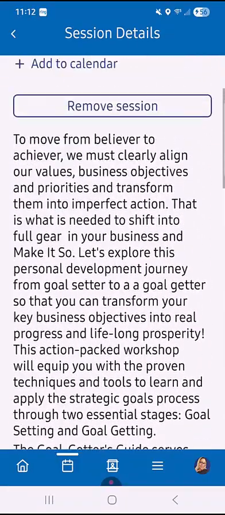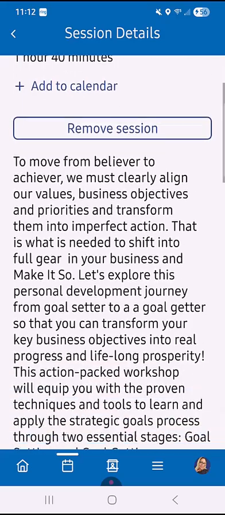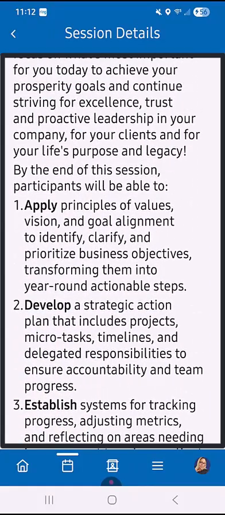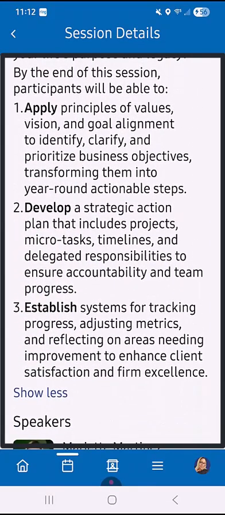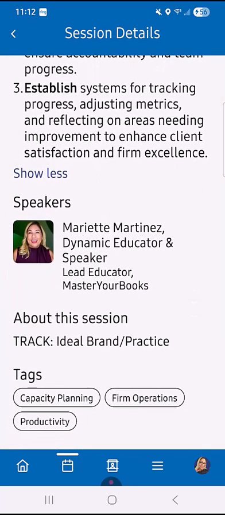But this is a great example of going into a full main session. In my case, this is a 100-minute session because it's a workshop. And I can read everything about the session. I can look at the learning objectives, which will always be at the end, and they'll usually be in a bullet point or number format. Like in this case, it says by the end of the session, you'll be able to. And then I can look at the speaker.